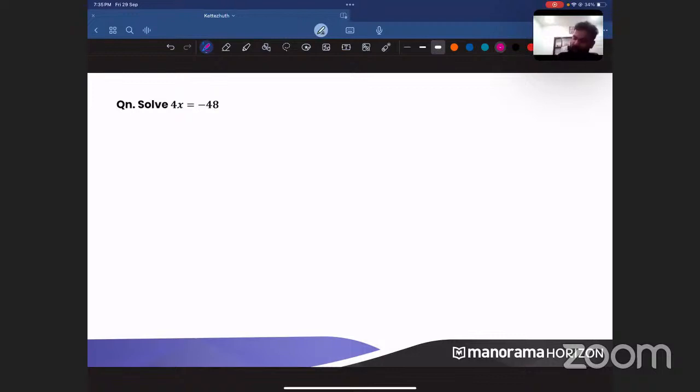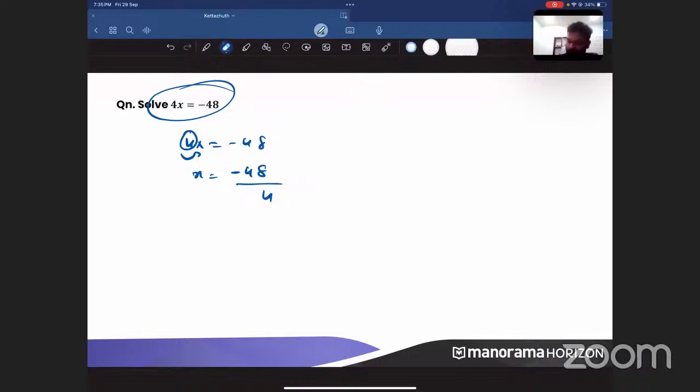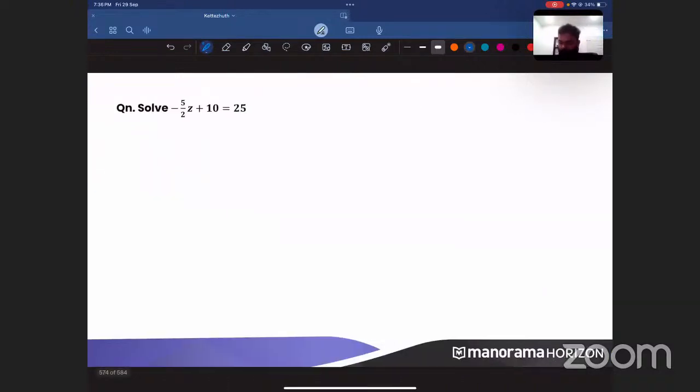Okay. So what you have to do is write 4x is equal to minus 48. Now x is equal to what? This 4 is multiplied with x, right? So when it is multiplied with x, you have to divide. So what is minus 48 by 4? Minus 48 divided by 4 is nothing but negative 12. Clear, everyone? Understood?